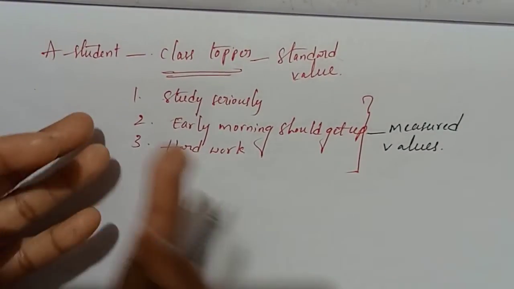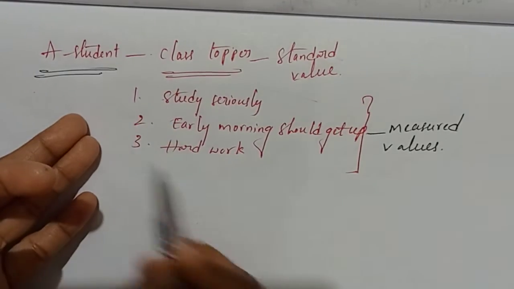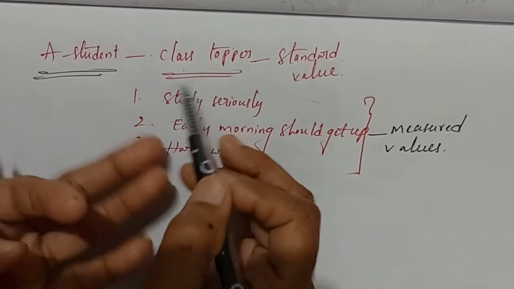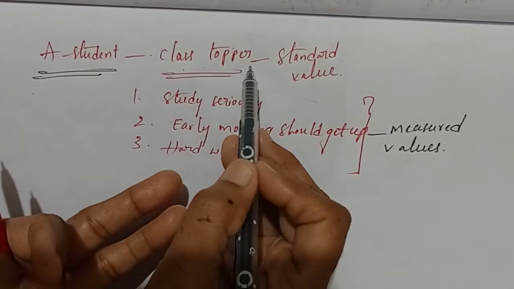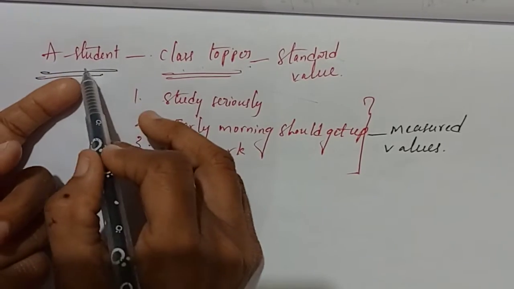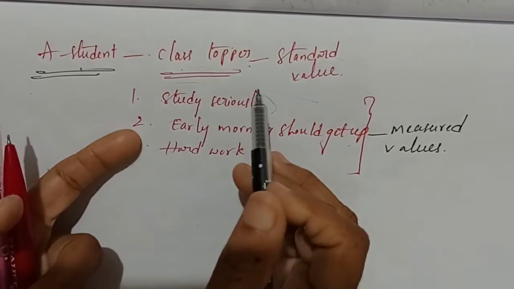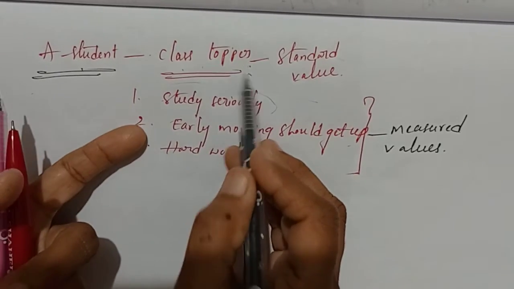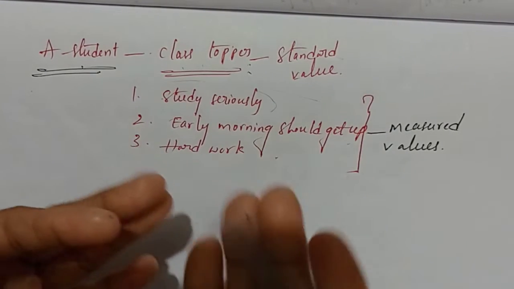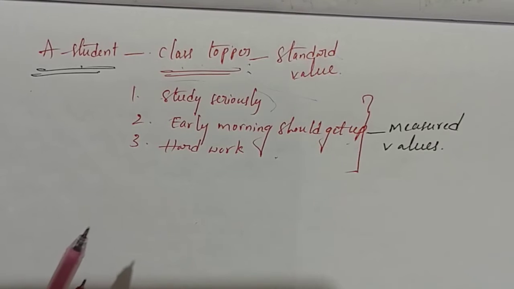So when student A follows these three, then only he can reach the goal, class topper. Are you following? Are you clear on this one? So when he is following these three things, then only he can reach his goal. That means he will get the accuracy, and at the same time precision.